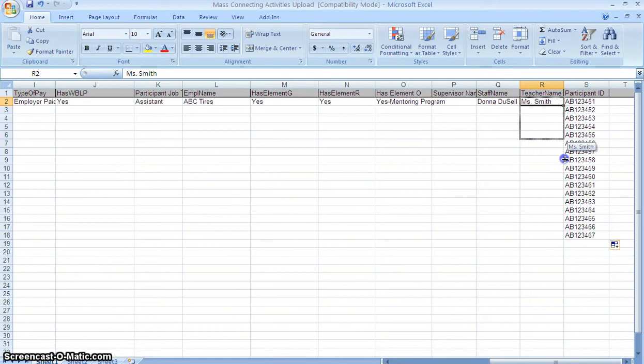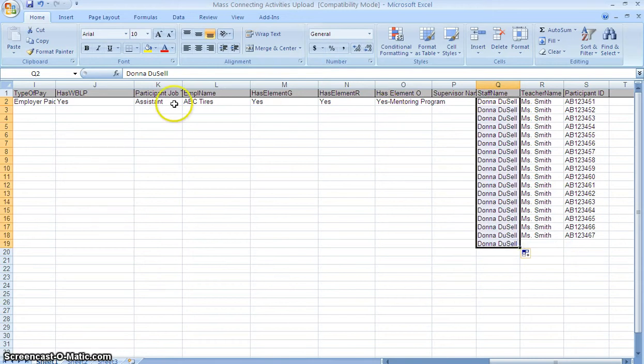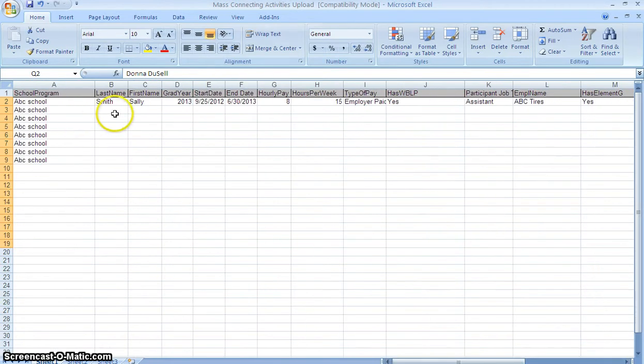Now let's say I have a bunch of people who are going to be Mrs. Smith's students, and I have a bunch of people that I'm going to be entering. A lot of these things will stay the same. Some of them will change. Obviously, the names are different.